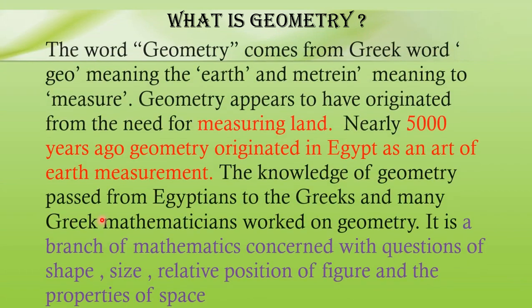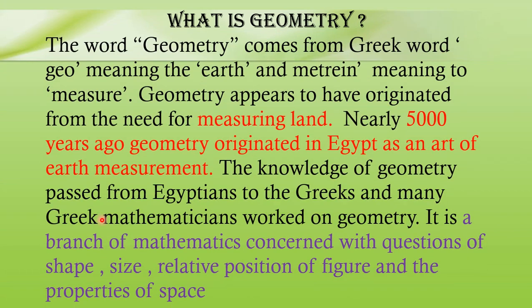Let's understand this. As we know, geometry is a Greek word which consists of two words, geo and metrine. Geo means earth and metrine means measurement. So geometry is nothing but measuring land.